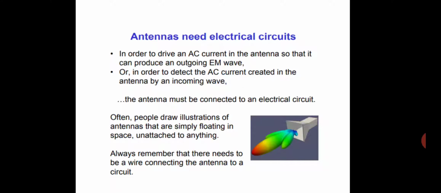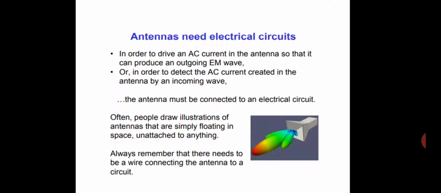Antennas need electrical circuits in order to drive an AC current in the antenna so that it can produce outgoing EM waves, or in order to detect the AC current created in the antenna by incoming waves. The antenna must be connected to an electrical circuit.